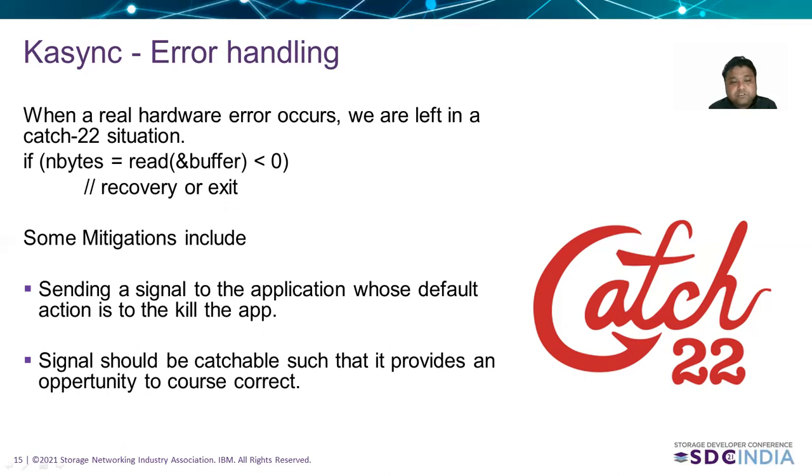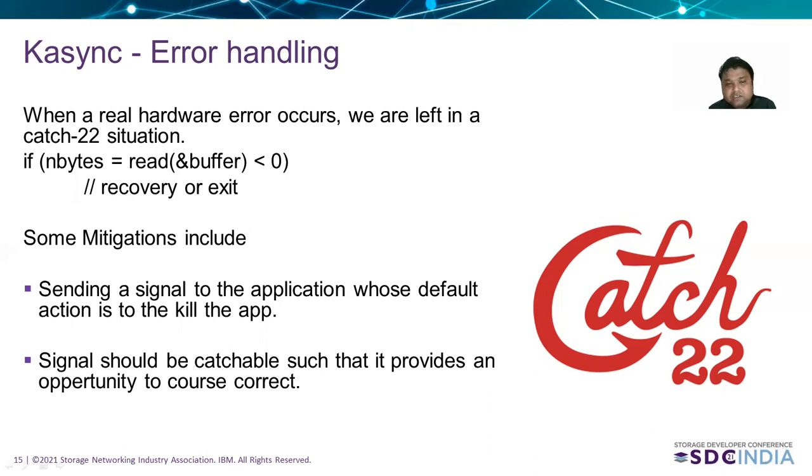We basically propose sending a signal to the application whose default action is to kill the app. Now, it is also possible that the application can be instrumented to install a signal handler, which can be given an opportunity to course correct. It is possible to patch a signal handler without actually changing the logic of the program.